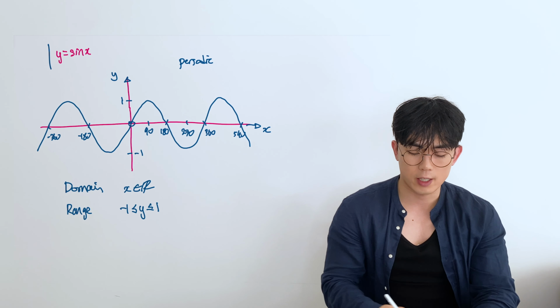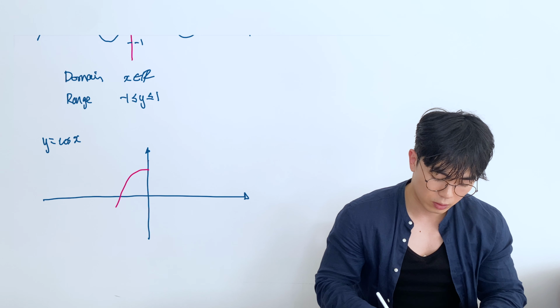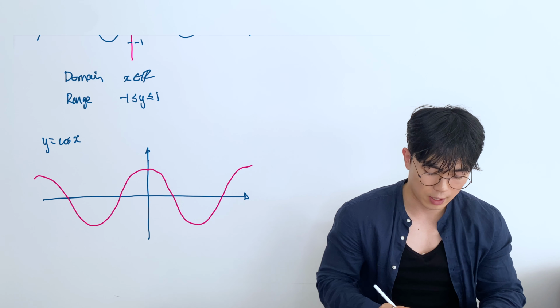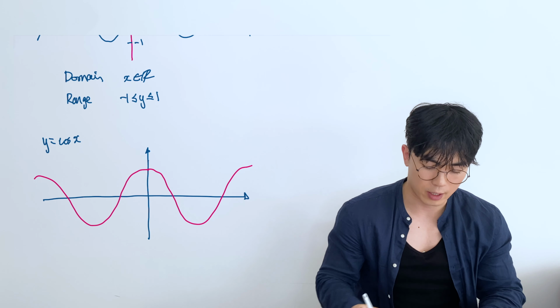Right, let's draw cos x as well. So cos x is very, very similar to sine x. In fact, it's got the same shape, but it's just translated a bit. So in this case, cos x will look something like this. Sorry about the graph. Like this. As you can see, the shape is very similar to the sine x graph, right? But there are just a couple of points where it crosses which are different.